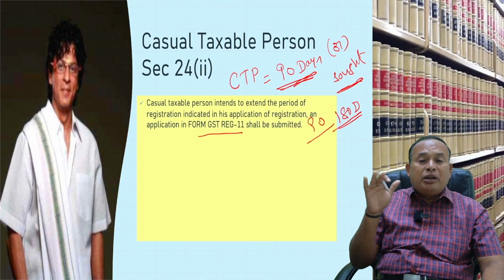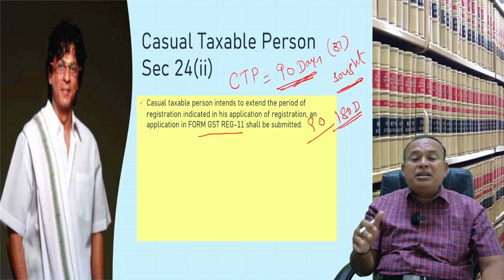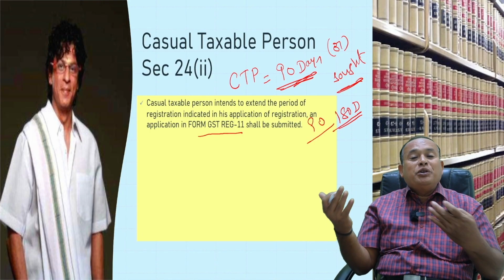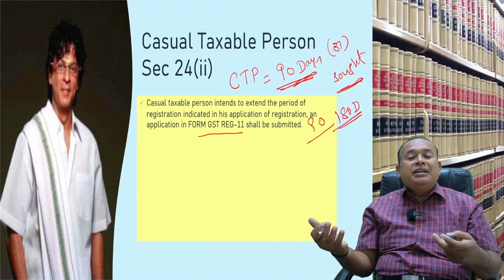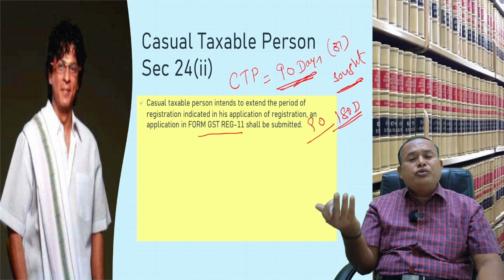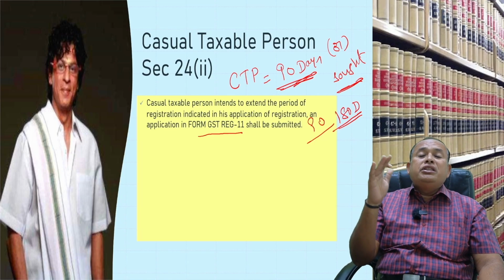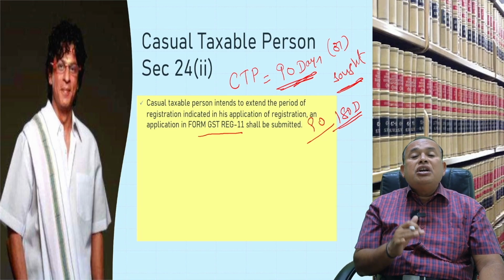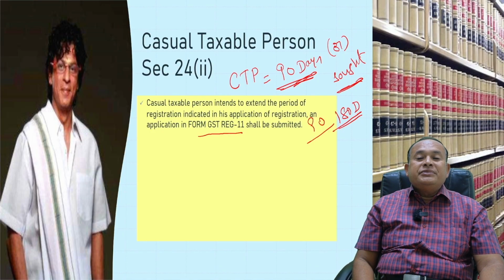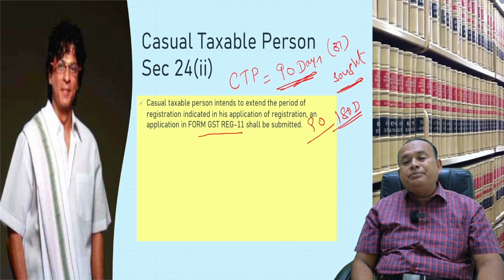In that case, he wants to stay in Tamil Nadu because he has love and affection for Tamil Nadu. Tamil Nadu people are too good. Therefore, he wants to stay another 180 days. Here, it means after expiry of 180 days, he still wants to stay here. Most welcome. The department says that in that case, you have to apply for the normal registration. That is the procedure. Got the clarity, my dear? Yes, sir. Got it, sir.